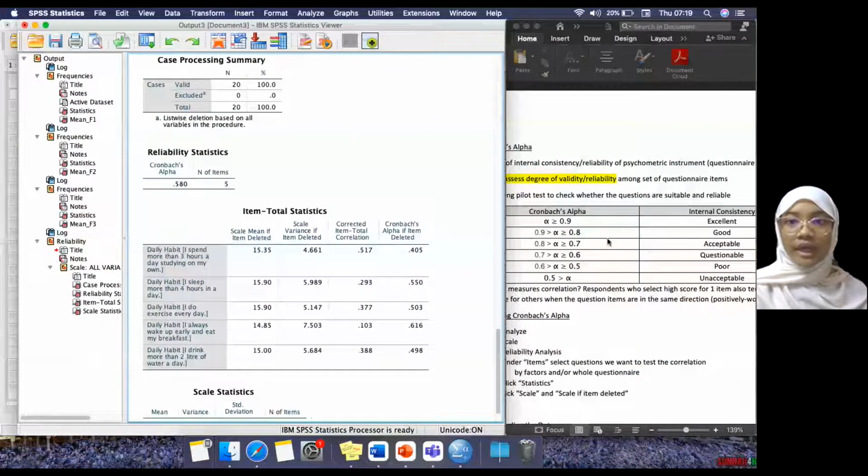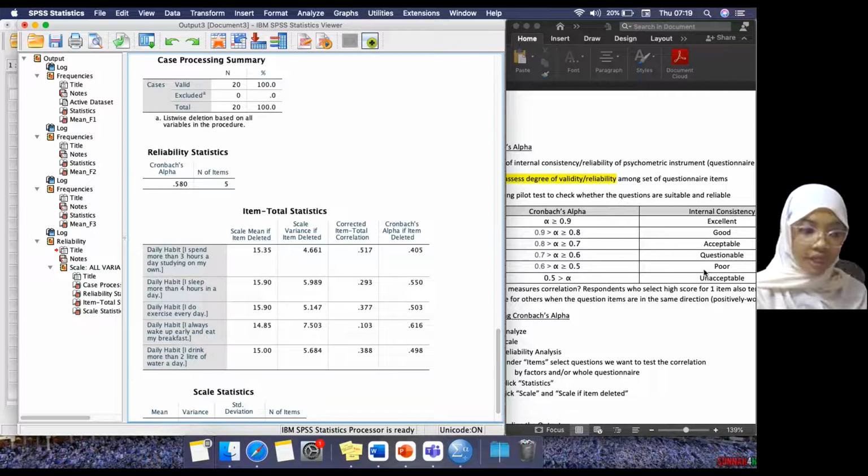Why I said at least 0.7 is because that is when your internal consistency will be acceptable. From here, you get your Cronbach alpha value of 0.580. 0.580 is under poor internal consistency.